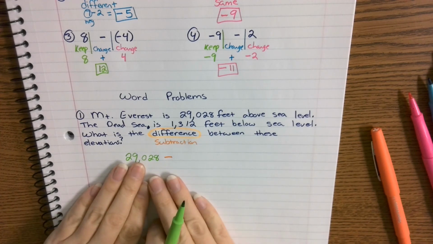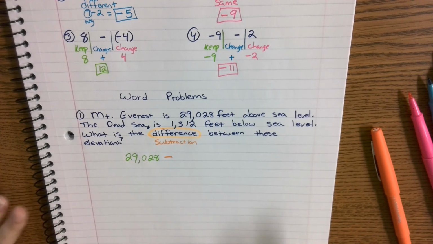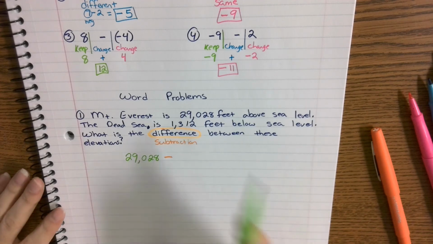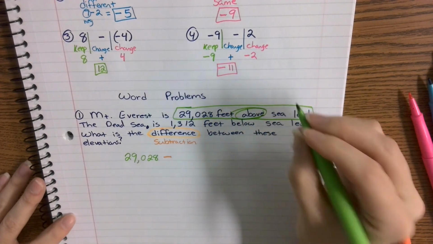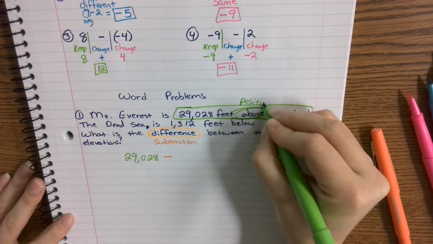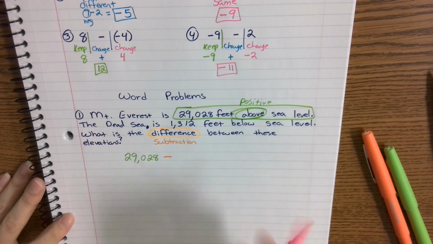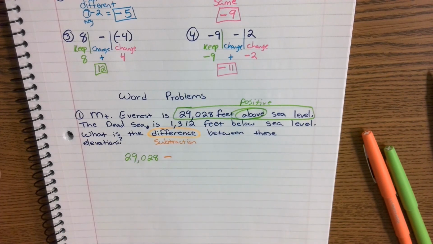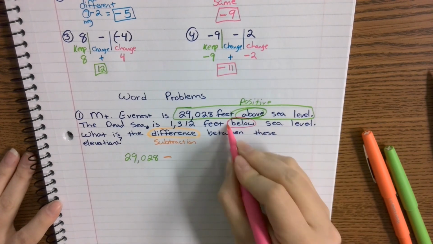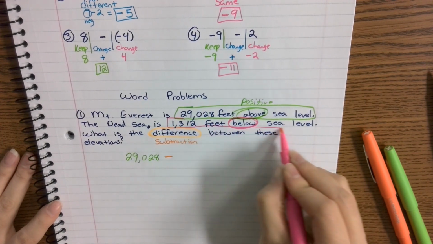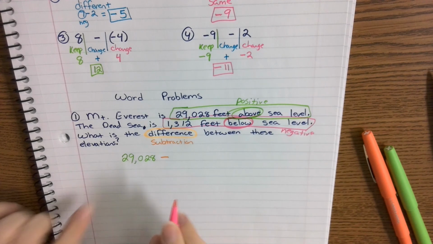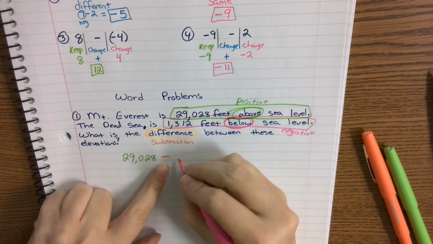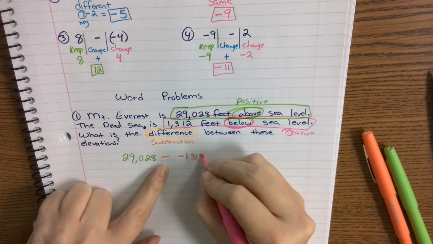Now, I know that 29,028 is positive because of what? What word lets me know that it's positive, EJ? Above. Okay, the fact that it's 29,028 above sea level lets me know that this is a positive value. Now, what about 1,312? Is that positive or negative? Negative because of what word? Below. Below lets me know that this value is going to be negative. So when I'm subtracting, I'm subtracting a negative 1,312.